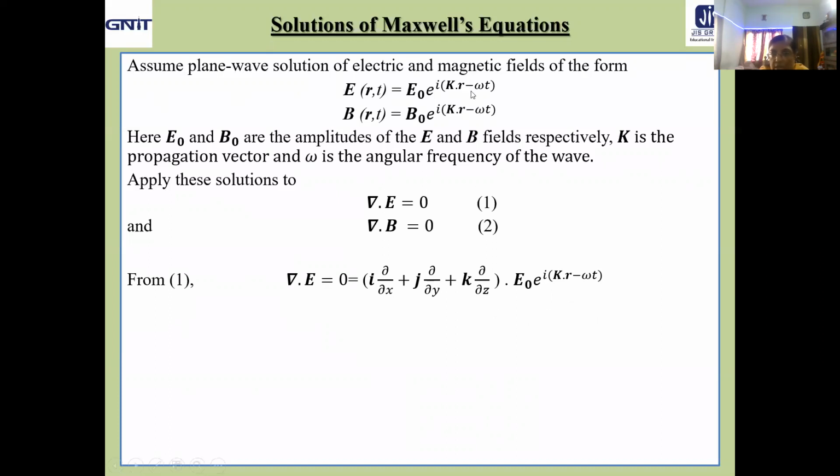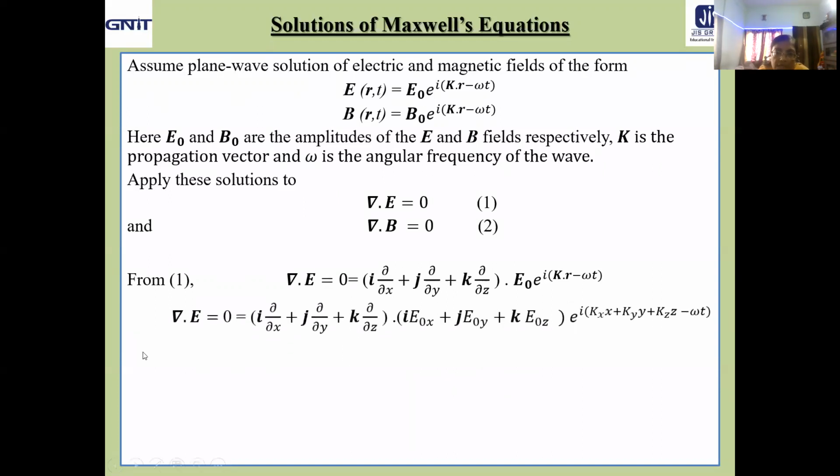Now E, what about E? E0 e to the power i(k dot r minus omega t). Now let us write it explicitly. This part is written as usual. Now come here, E0. What about the E0 vector? i E0x plus j E0y plus k E0z. So the x, y, z components, it is a vector. So we have represented it like this.